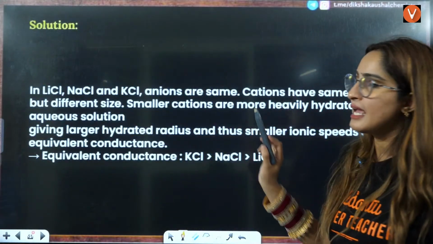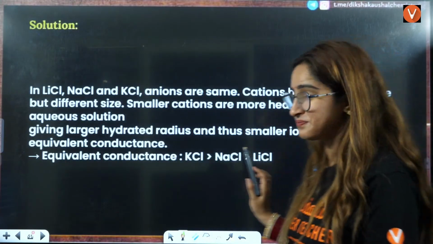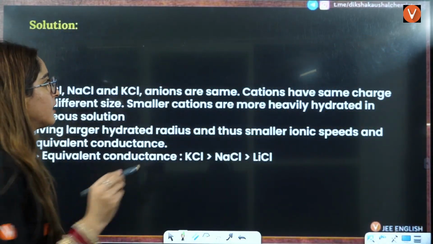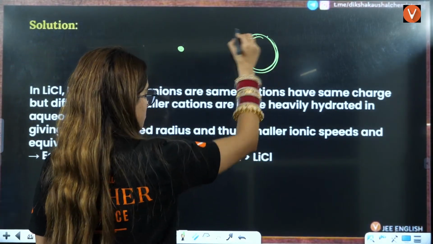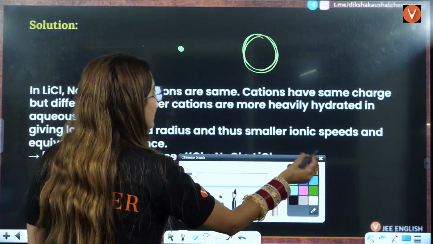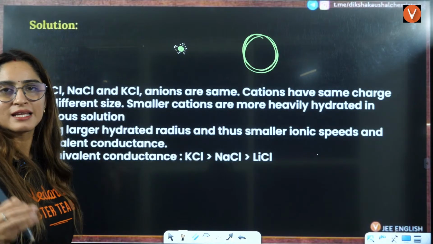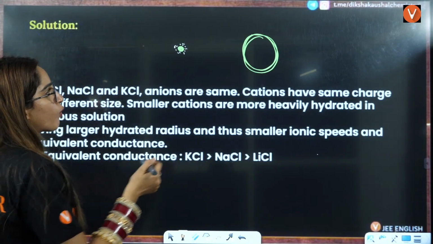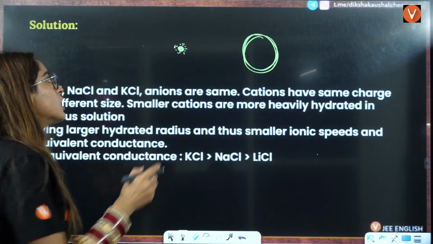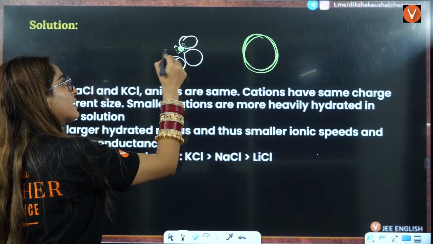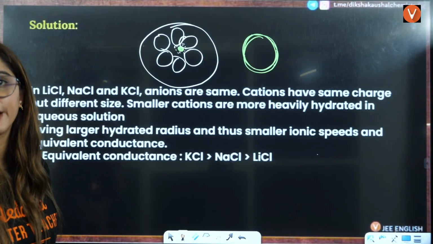See, if you talk about this thing here, let's say this is the size of lithium, and this is the size of, let's say, potassium, right? Now, in this case, the size is less, so more molecules of water can be attracted here. Here the size is bigger, so fewer molecules of water will be attracted here. So water molecules will get attracted here, and that will make this the bigger hydrated ion.